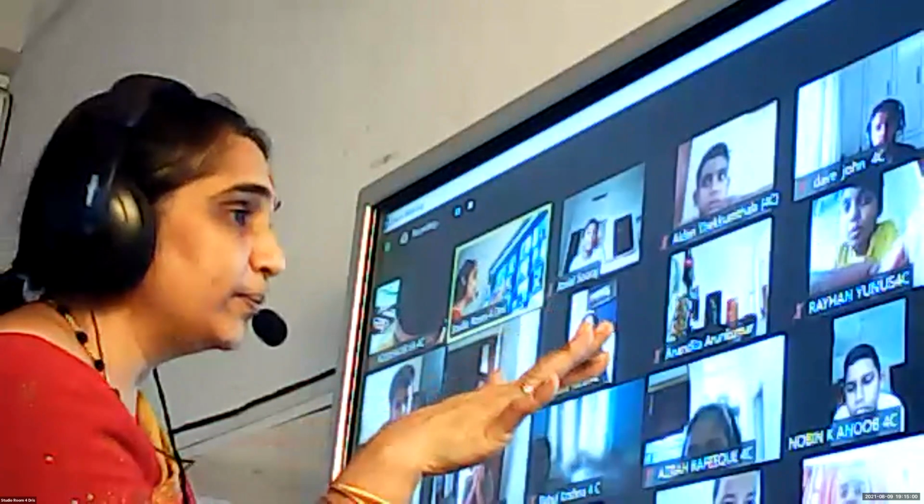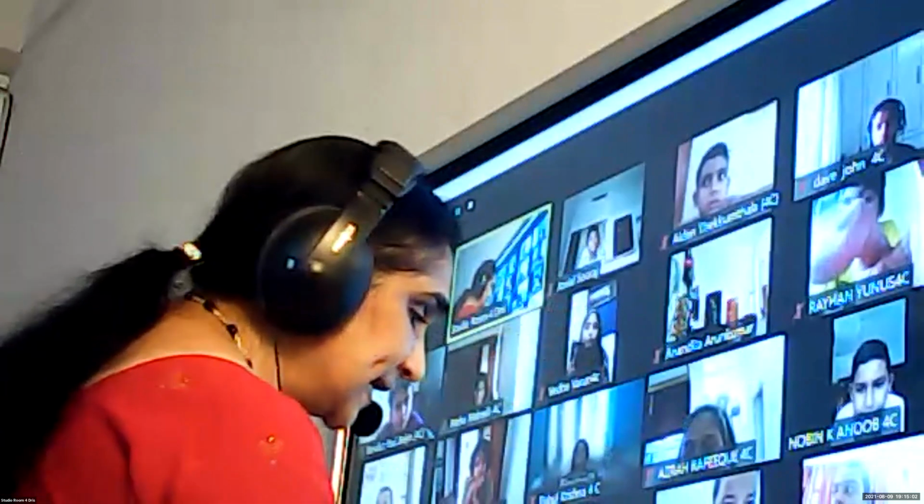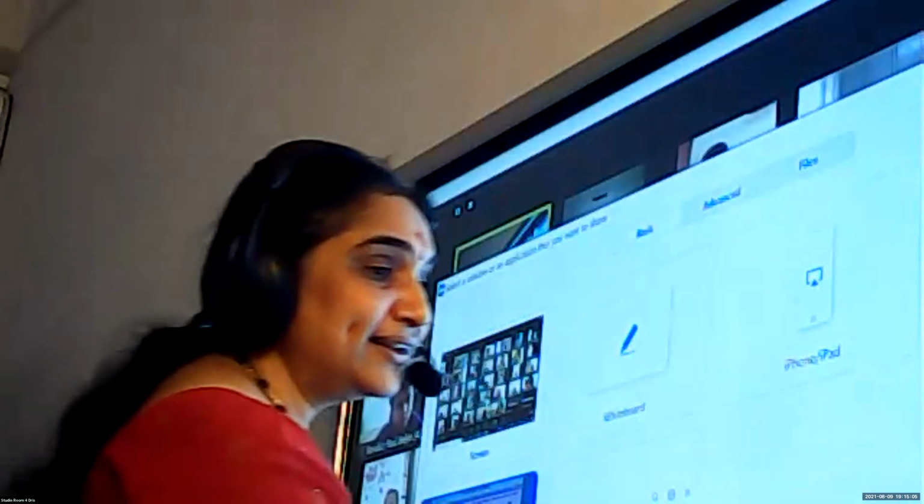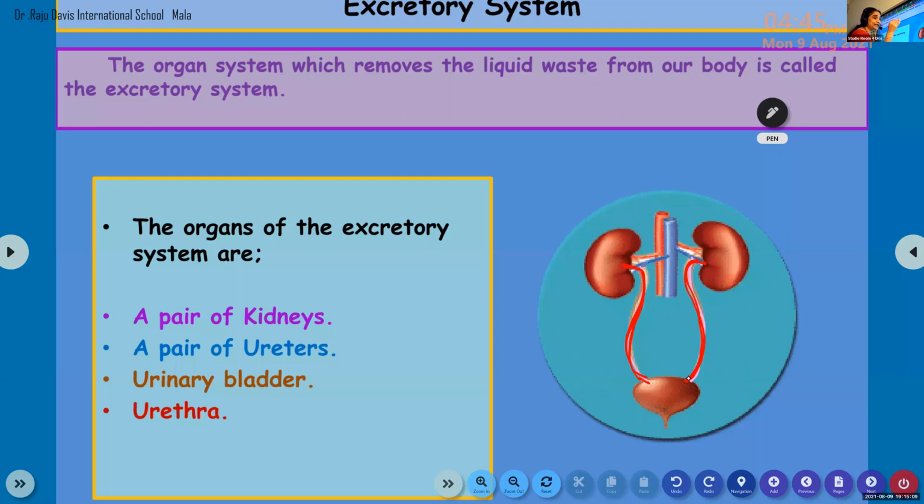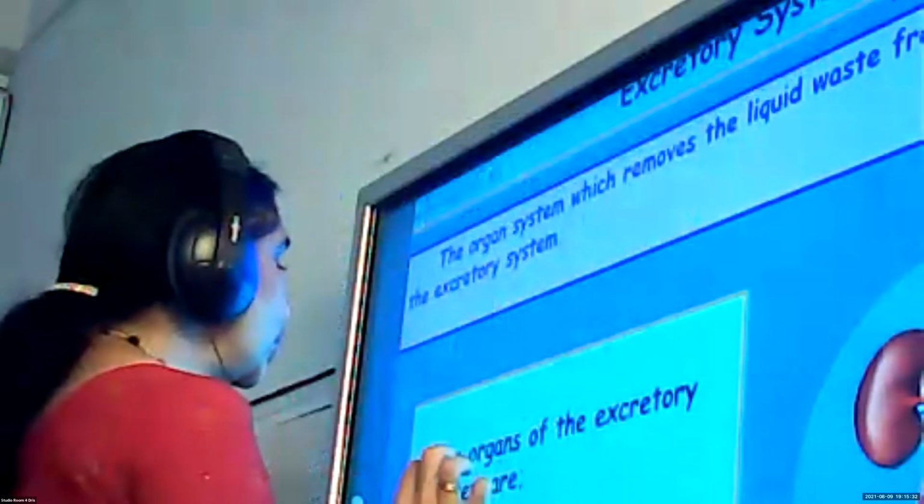So there we can remove that waste. In the same way, these kidneys act like that. Some blood tubes carrying blood get into the kidneys, passing all over the kidneys. From that, the kidneys can remove the excess water. After collecting the excess water, it will send it through the ureters. Got it?